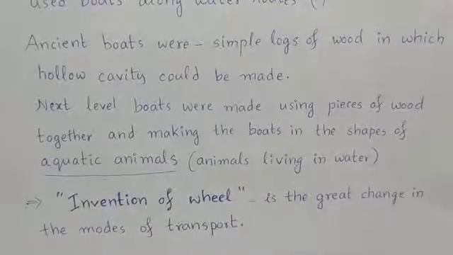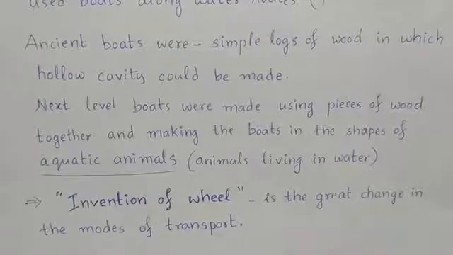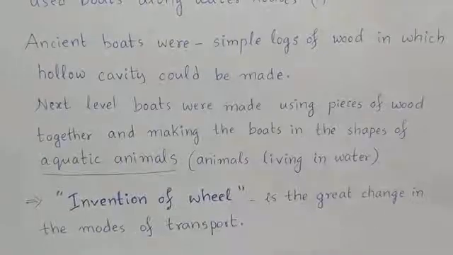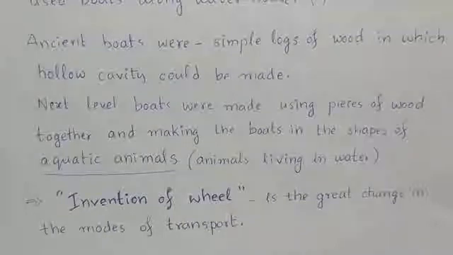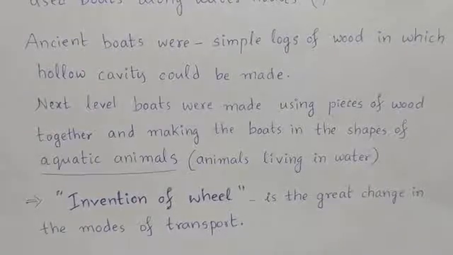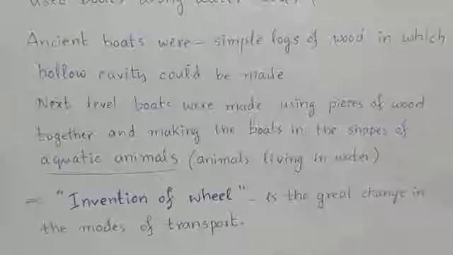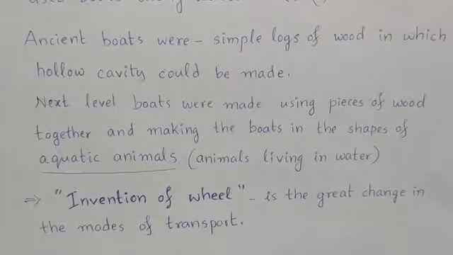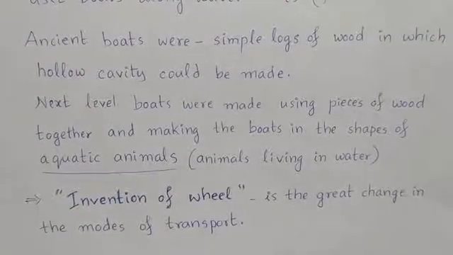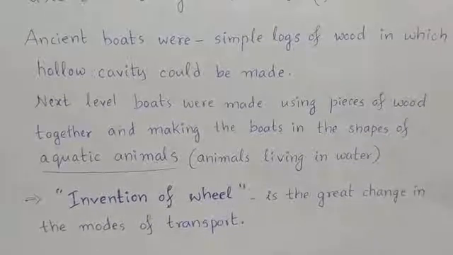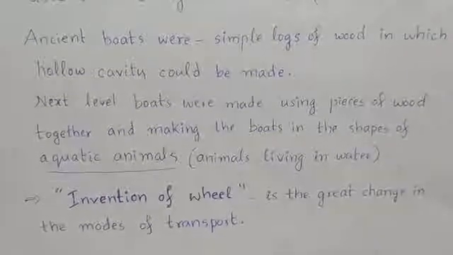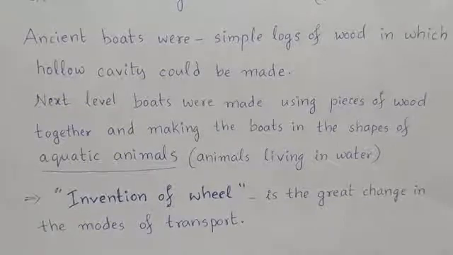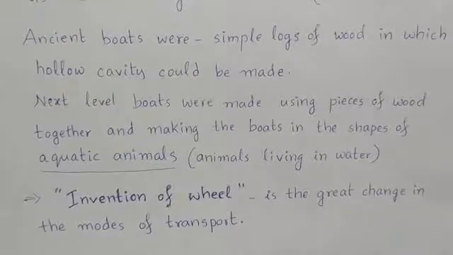And in the history of mankind, the invention of the wheel has changed civilizations. How? Because it is such a great invention. It changed the modes of transport. As the modes of transport changed, civilizations could spread from one place to another place very easily.